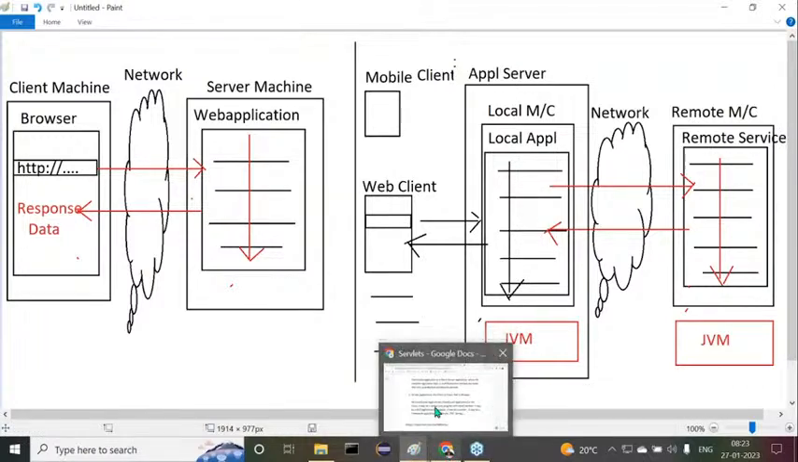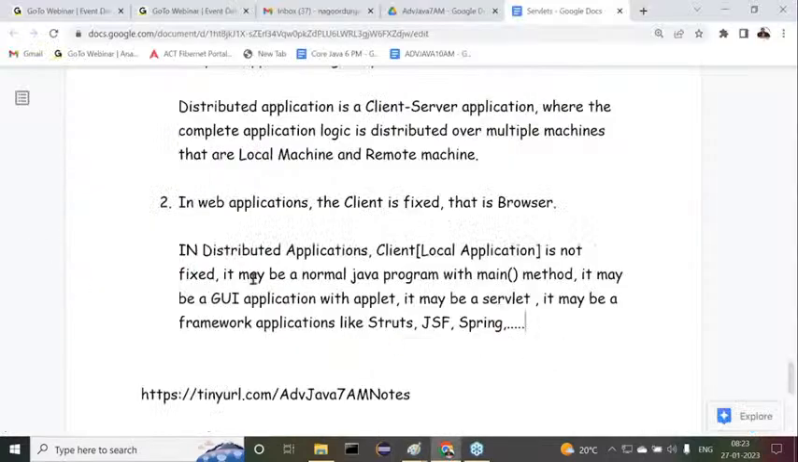Right, sir. Then the second point I've given here: in the case of web applications, the client is fixed, that is the browser. But in the case of distributed applications, the client is not fixed. The local application is not fixed. It may be a normal Java program with a main method, a Java applet, a servlet, or framework applications like Struts, JSF, Spring, and so on. Observe carefully. Are all of you getting clarity or not? This is the second point I'm telling you.